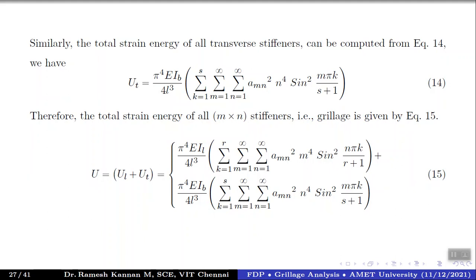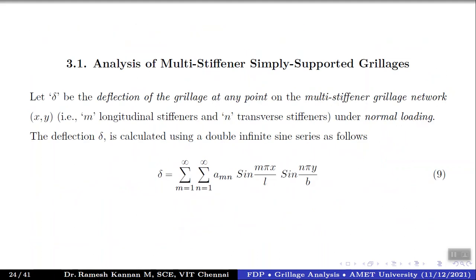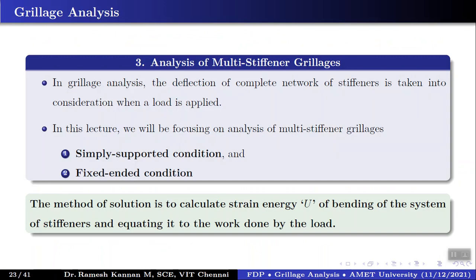Now what we're going to do is use both longitudinal strain and transverse strain. That will be the total strain, right? So the total strain in the stiffeners or the grillages is the sum of the longitudinal stiffener plus transverse stiffener. So simply we'll add both the parameters and keep it ready, right? So initially, when we talked about multi-stiffener parameters, we talked about a factor called, once you calculate the total strain energy of bending of the system, not the individual member.